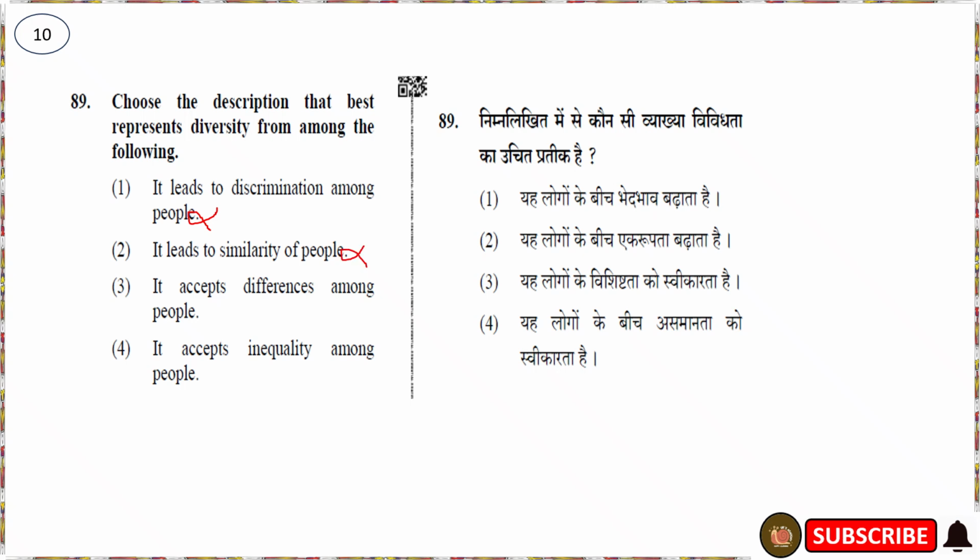No, this is also wrong. It accepts differences among the people. Yes, the third one is correct. Diversity leads to accepting the differences among the people. Then the fourth one is it accepts inequality among the people. This is also a wrong option. So the third option is the correct option for this question.